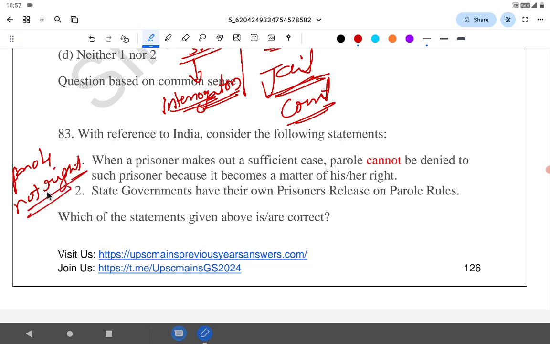Based on their behavior, based on their transformation over the years, after analyzing that for some time, they can be granted parole, but it is not a right. State governments have their own prisoners release on parole rules, because see, prison comes under the state subject. Every state has their own rules. B is very logically correct. Statement 1 is wrong.